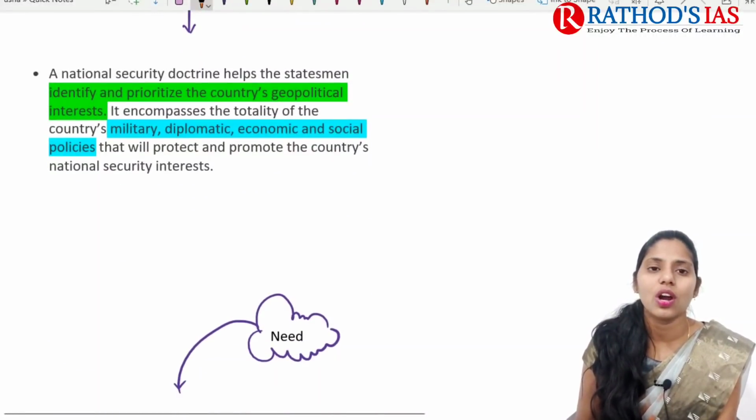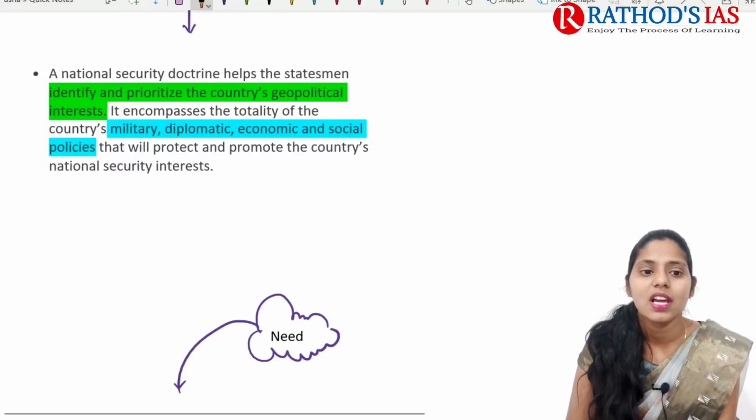The national security doctrine mainly helps statesmen to identify and prioritize the country's geopolitical interests.